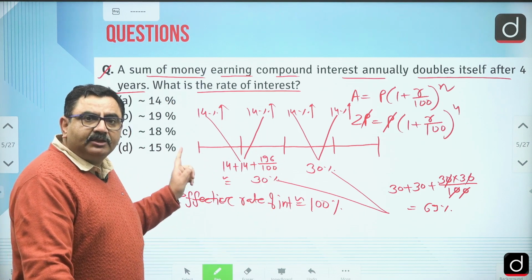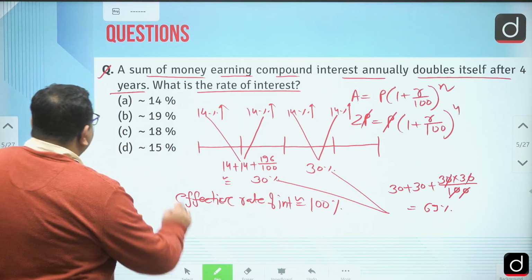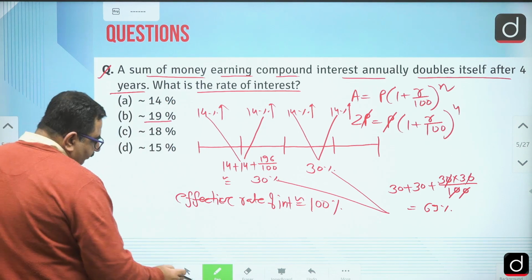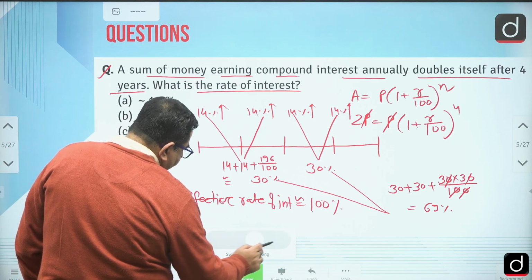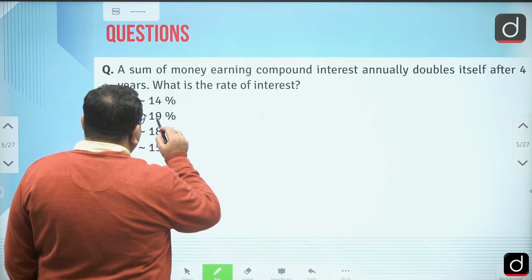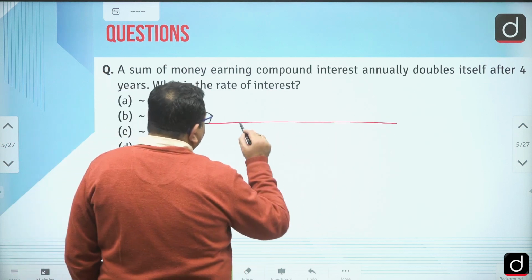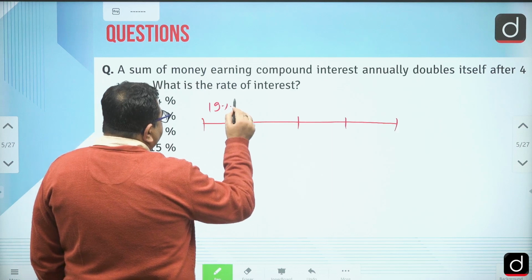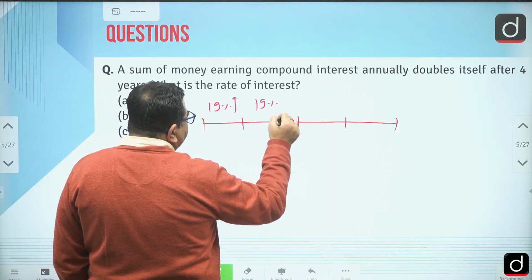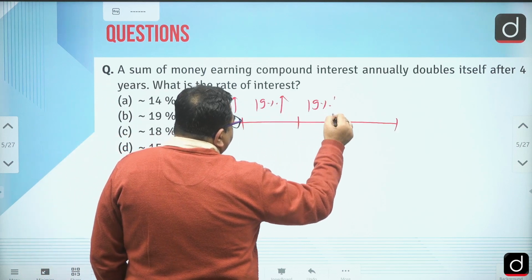Now we'll check with other options. Now let's try the second option, 19, right? I will try 19, right? 1, 2, 3, 4 time periods. 19% increase, 19% increase, 19 and 19.